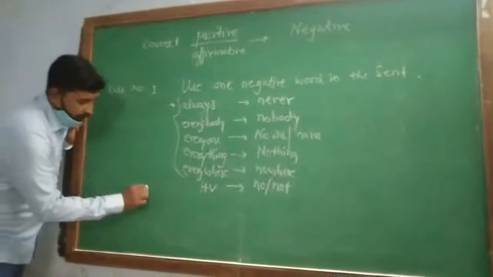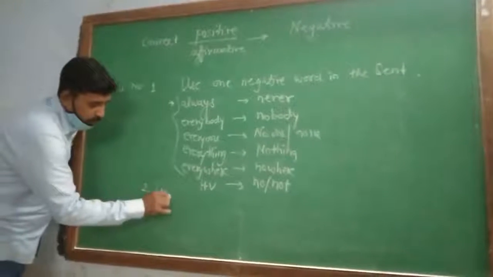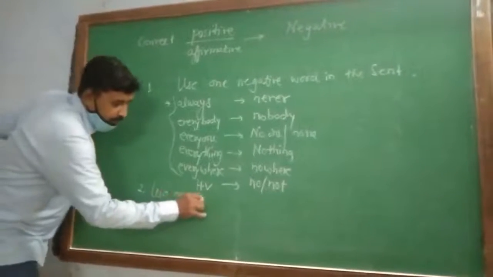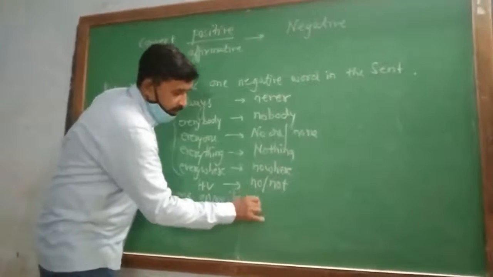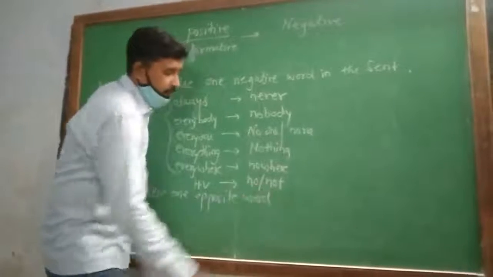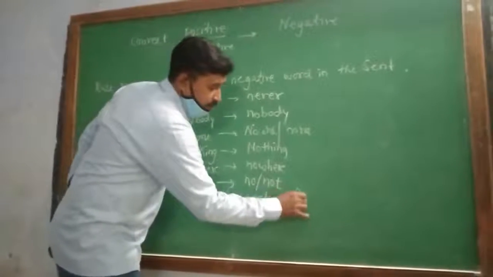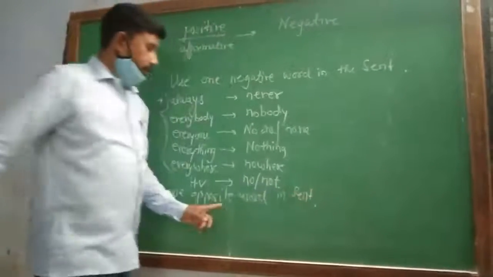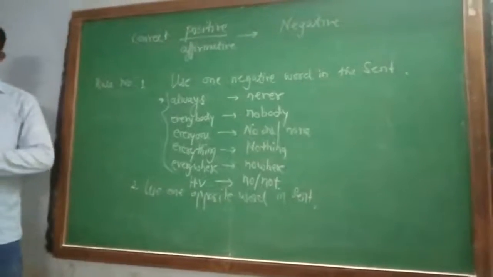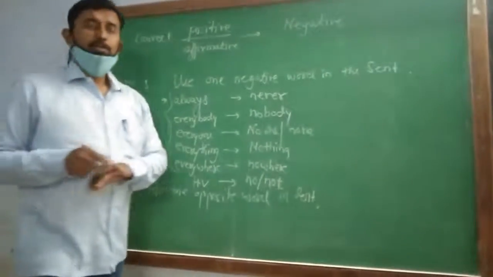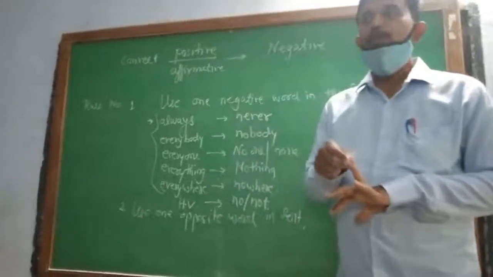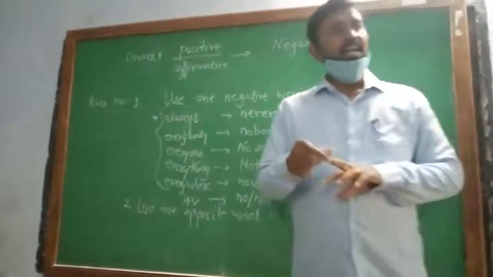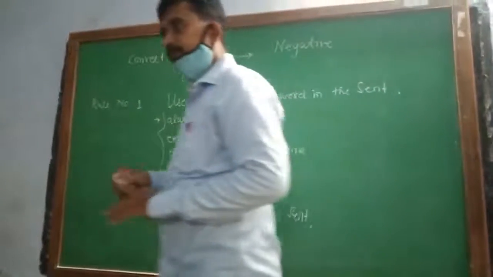And the second rule: use one opposite word in the sentence. This opposite word can be of an abstract noun. You can use an opposite word for an adjective, adverb, verb even, right?